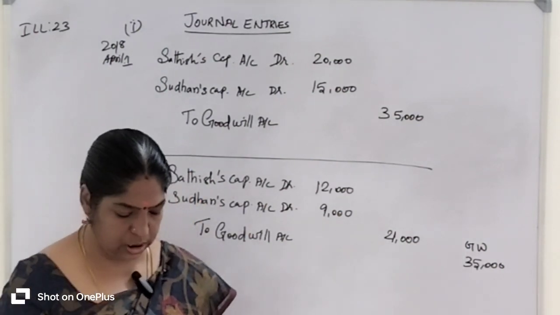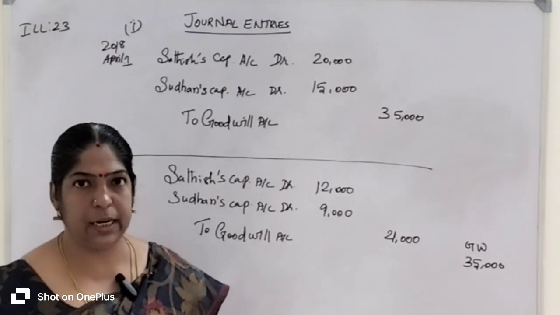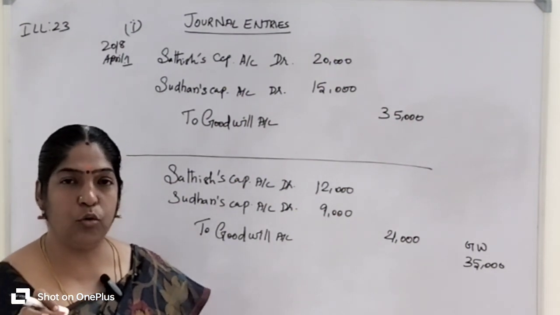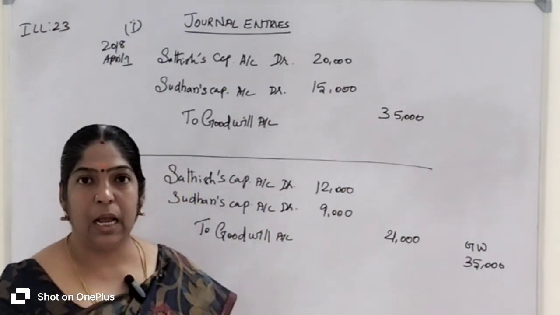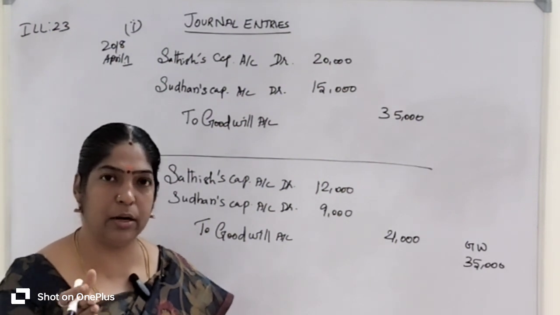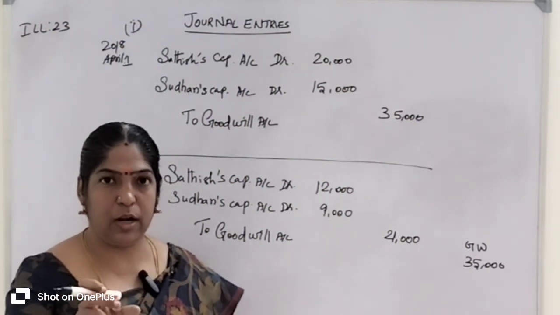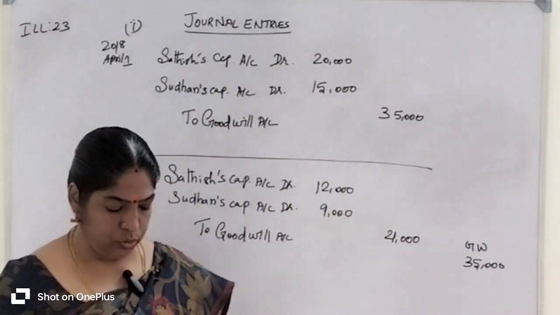Write off the entire existing goodwill, which means they already entered the goodwill value of 35,000 rupees into the firm's accounts book.